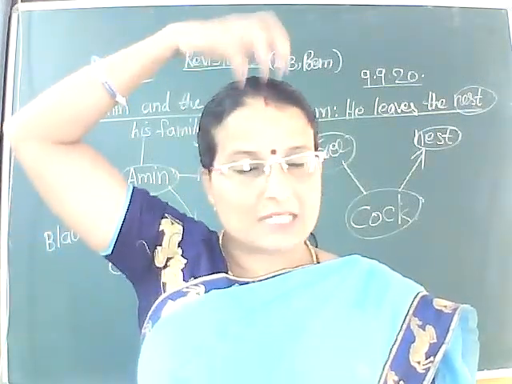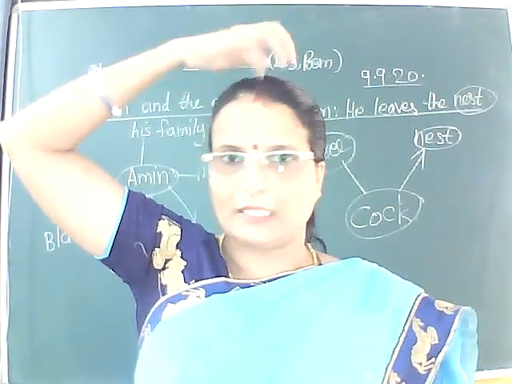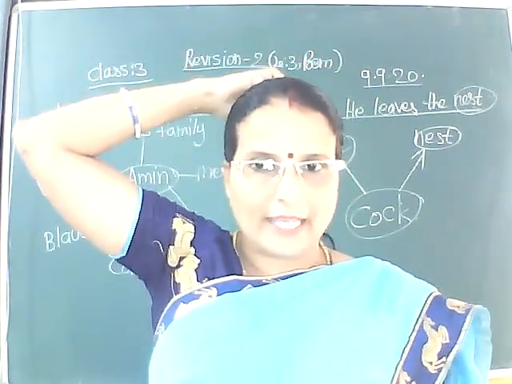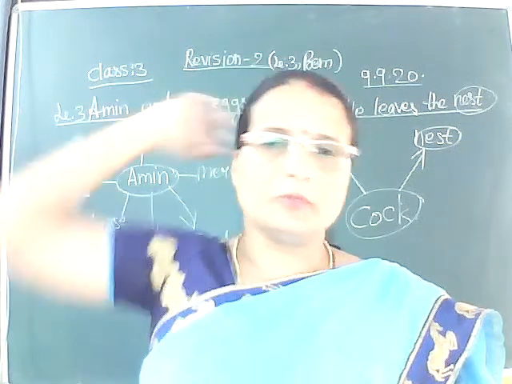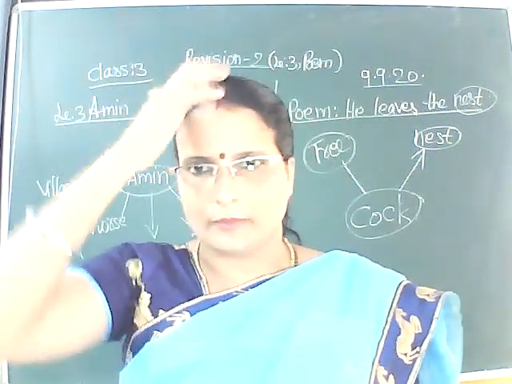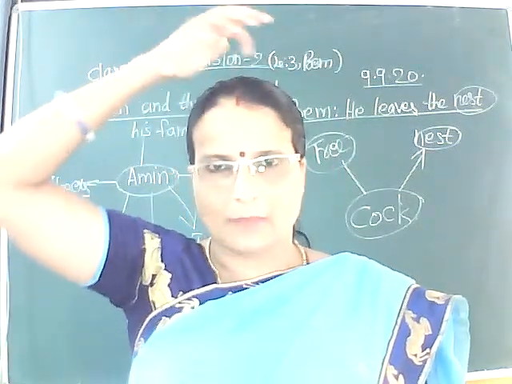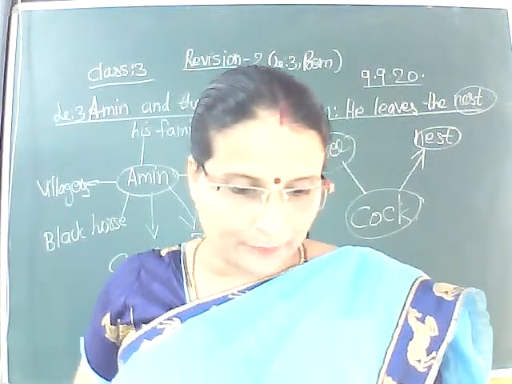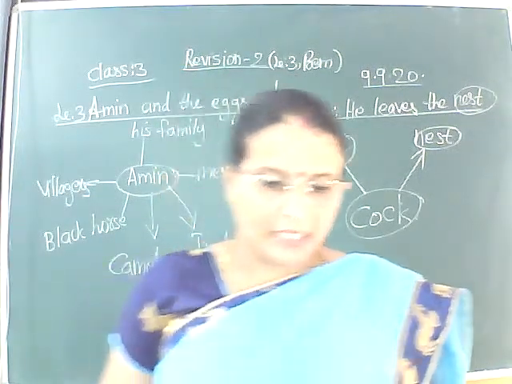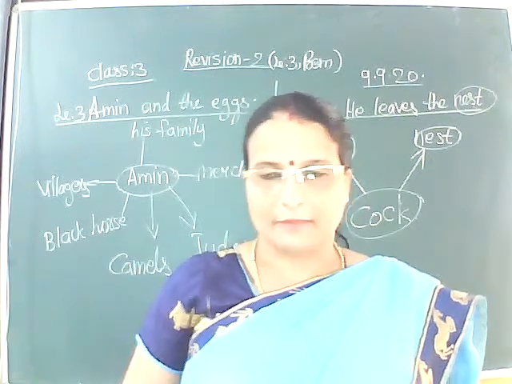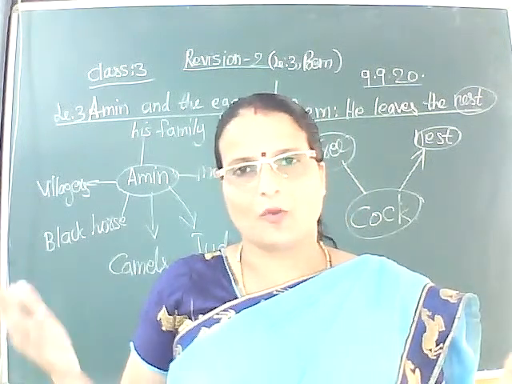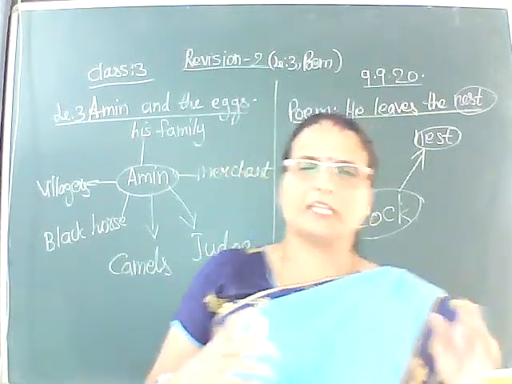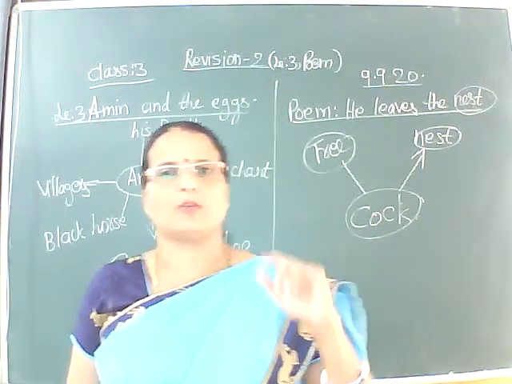You know, the reddish fleshy part which you can see on the head of a cock, which gives beauty to the cock, is called a comb. You can see it here in this part of the cock, right? And the cock lifts his voice up. What a comic cock this is, right? And he crows.